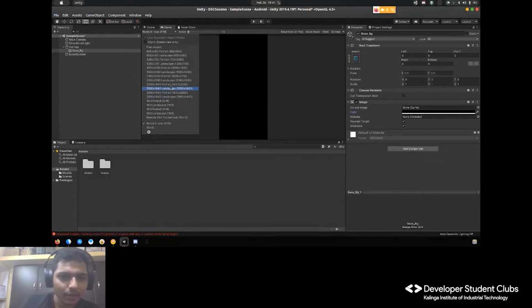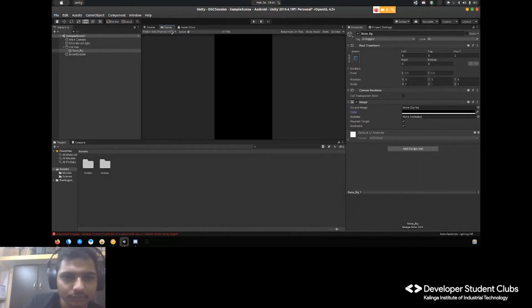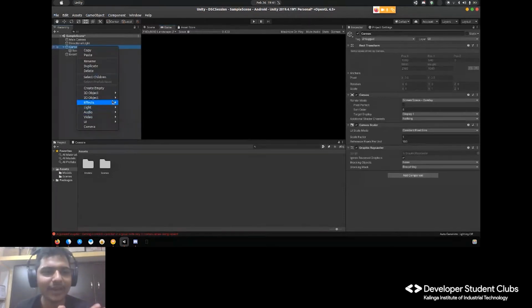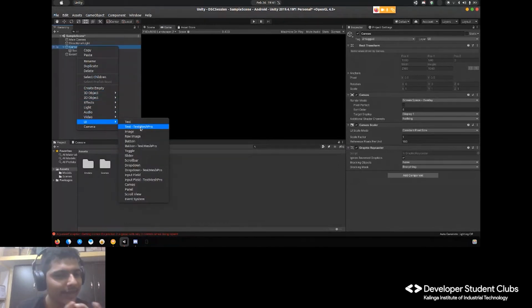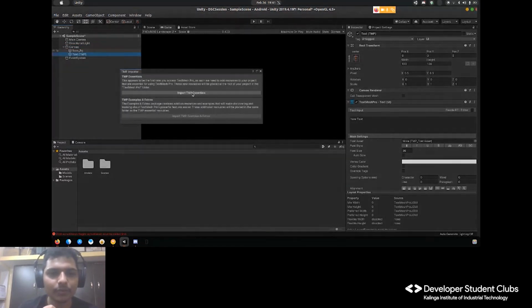Now what I want, let's create a horizontal, landscape kind of screen. Okay, so let's say this one. Cool. So this is the landscape screen. Now I want to add a text into this. How to do this? Again, we will go to canvas since it is a UI element. I'll go to UI, and I will add TextMesh Pro, because at larger sizes it won't erode on the corners or something like that. So I'll go for TextMesh Pro, import.